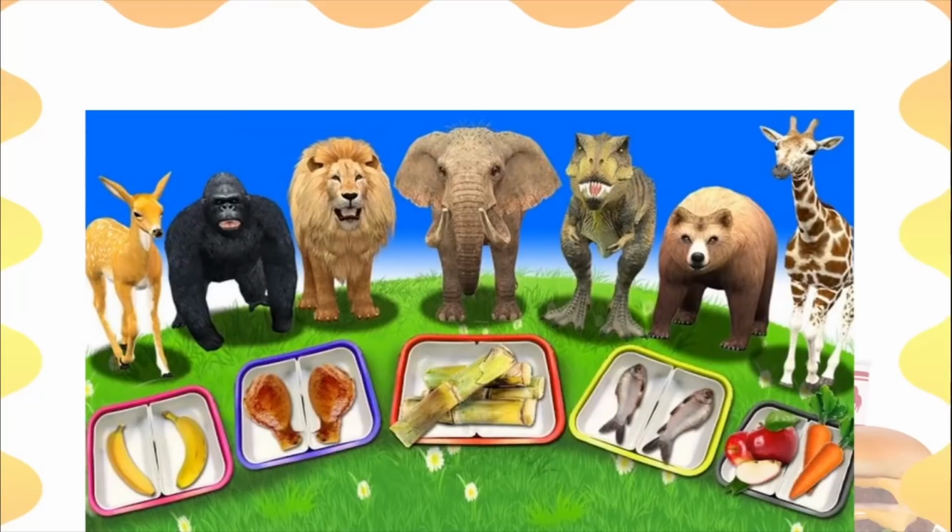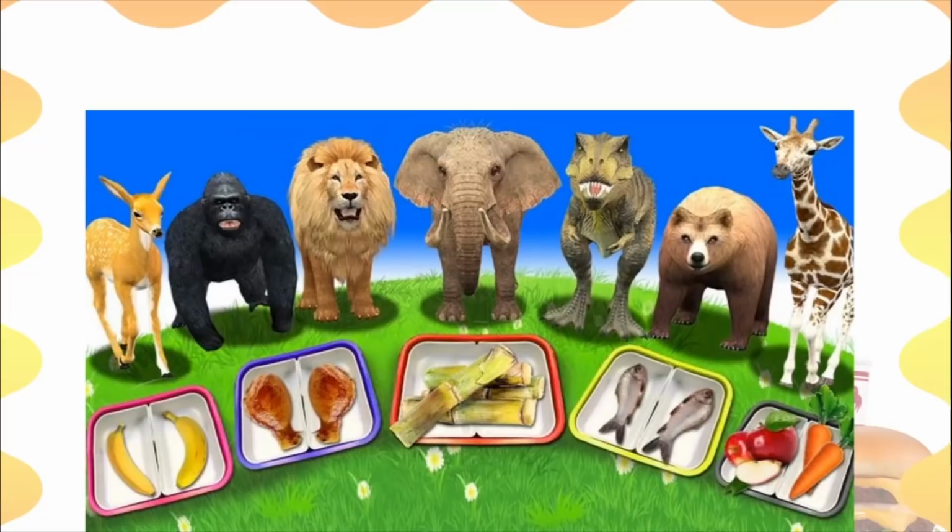Look at this image. Here you have the deer and the gorilla, which eat vegetarian food, that is they eat bananas, they eat fruits, etc. Then you can see the big lion, who's the king of the jungle. Now the lion has to eat meat. That is, the lion eats other animals, so he eats meat. What about our huge friend the elephant? The elephant is also vegetarian. So the elephant, like the deer, will eat fruits, sugarcane, grass, etc.